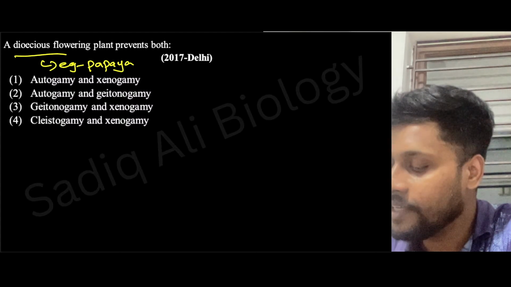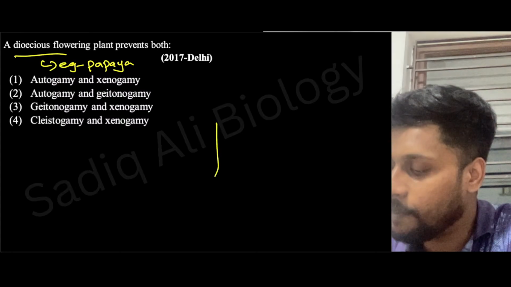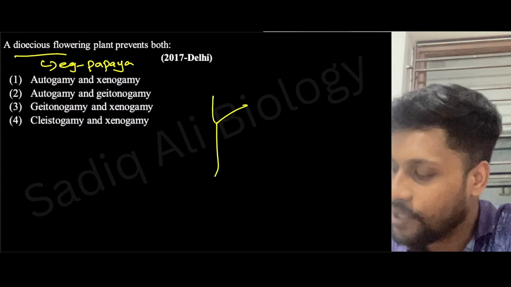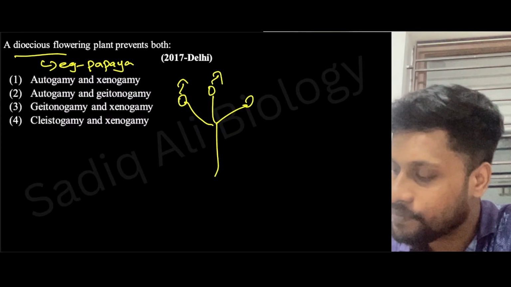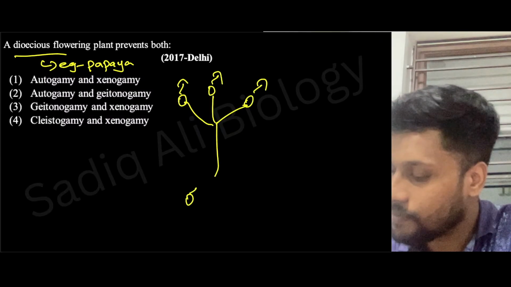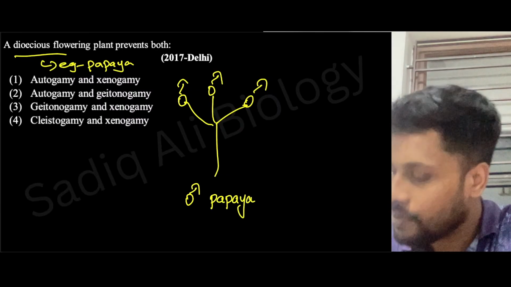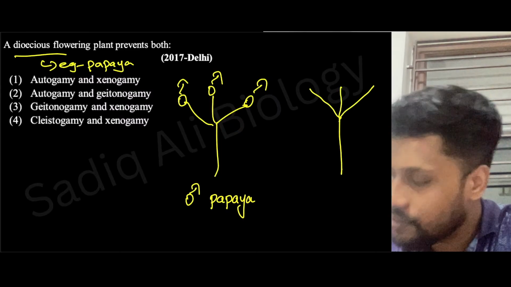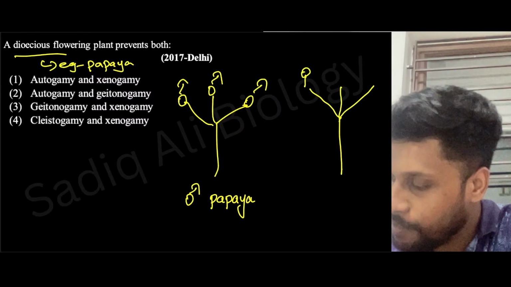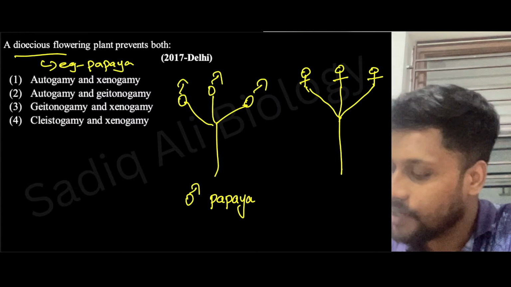Let's say this is male papaya. Now let's say this is female papaya, right?